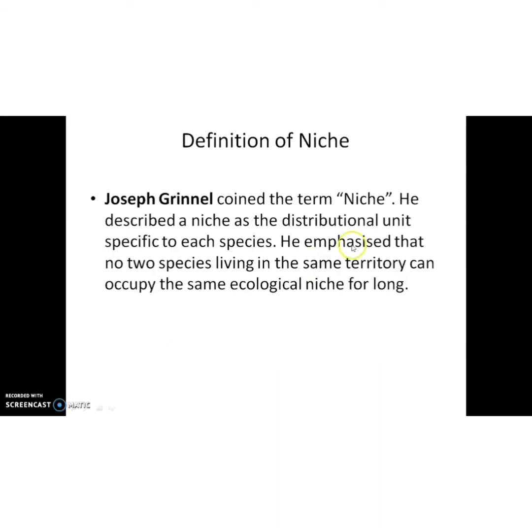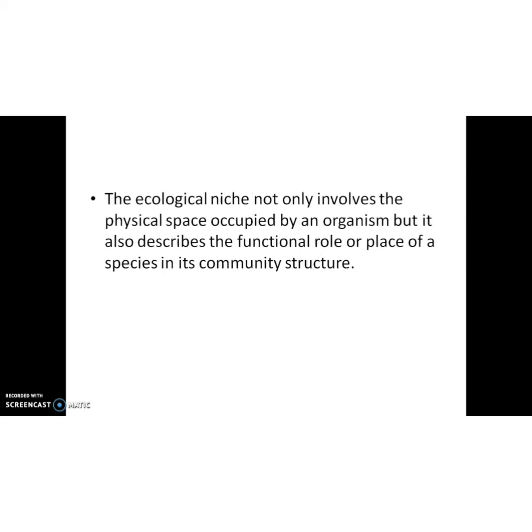Okay. Then niche. Joseph Grinnell coined the term niche. He described niche as a distributional unit specific to each species. He emphasized that no two species living in the same territory can occupy the same ecological niche for long. What's the meaning of this sentence? The ecological niche not only involves a physical space occupied by an organism, but it also describes a functional role or a place of a species in its community structure.